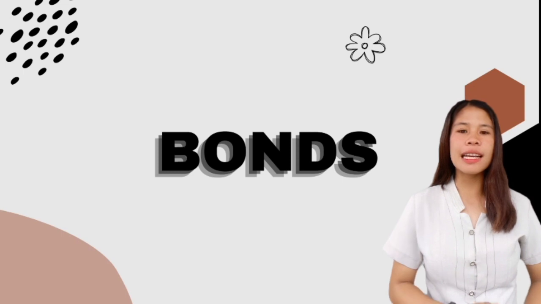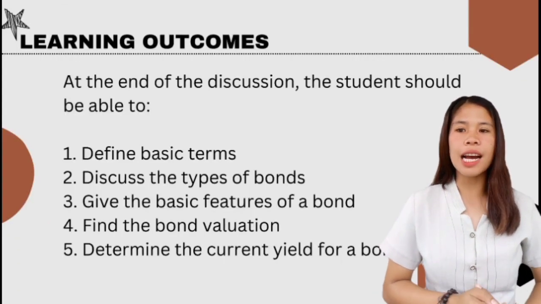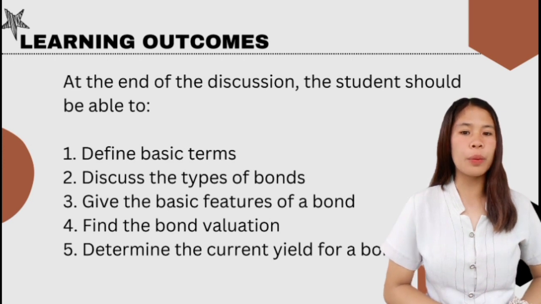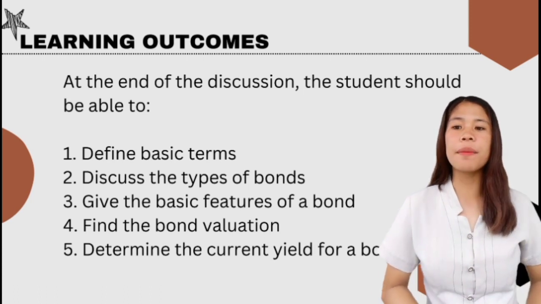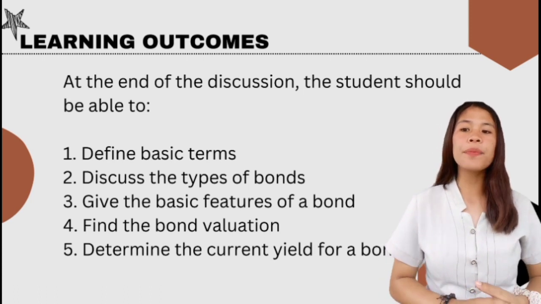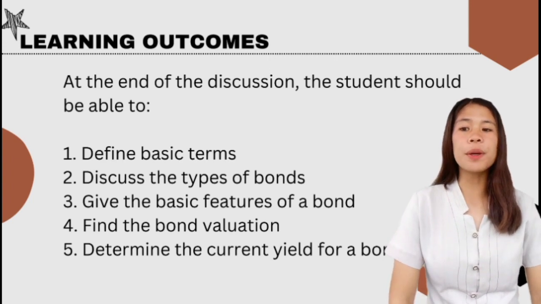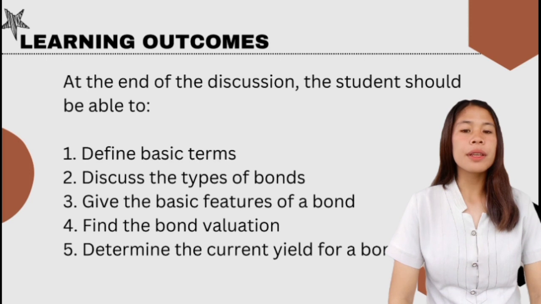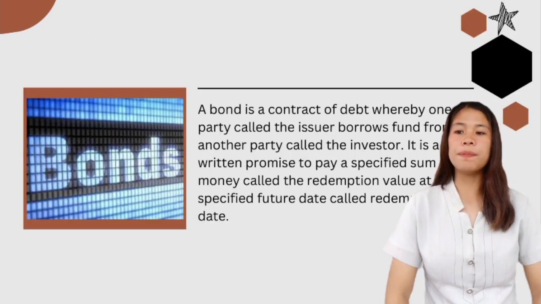Together with my group mates, we are going to discuss bonds. But first, let us identify our learning outcomes. At the end of the discussion, the students should be able to first, define basic terms; second, discuss the types of bonds; third, give the basic features of a bond; fourth, find the bond valuation; and last, determine the current yield for a bond.